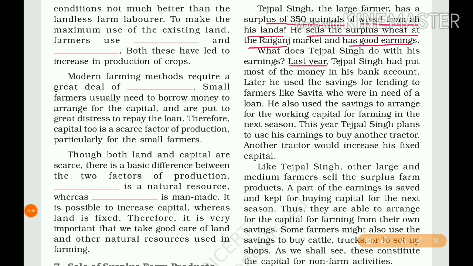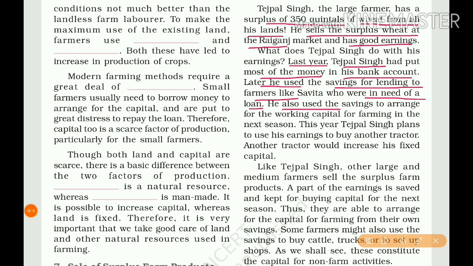Last year, Tejpal Singh put most of the money in his bank account. Later, he used the savings for lending to farmers like Savita who were in need of a loan.